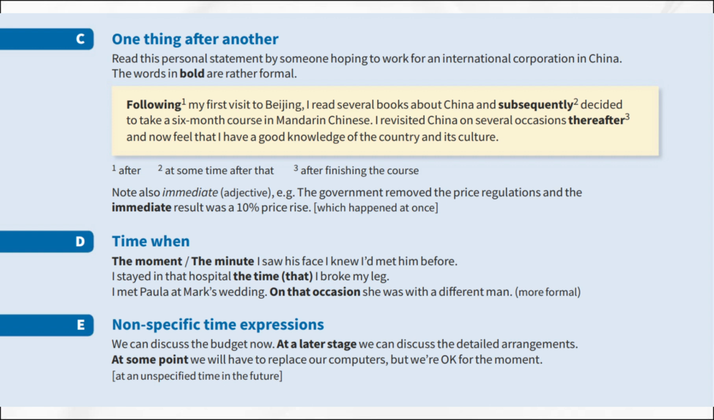Note also the adjective immediate. For example, the government removed the price regulations, and the immediate result was a 10% price rise. This means it happened at once.